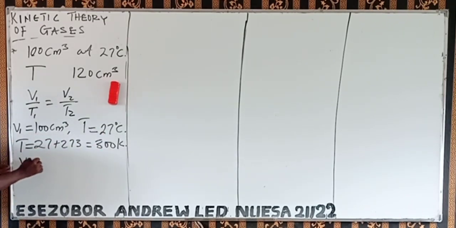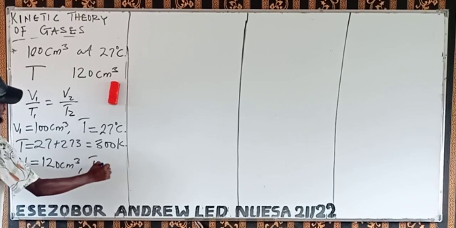Then the second volume will determine the volume we are going to use here. The second volume is still in cm cube, so we can use cm cube. Even if you convert it to meter cube, you still get the same thing. Then what will be the second temperature?